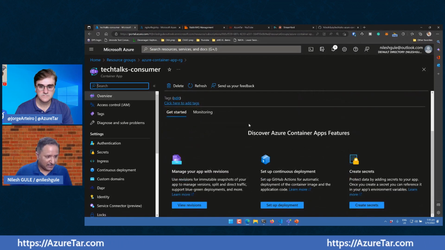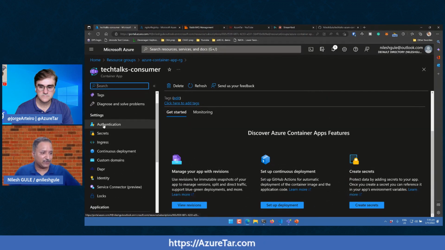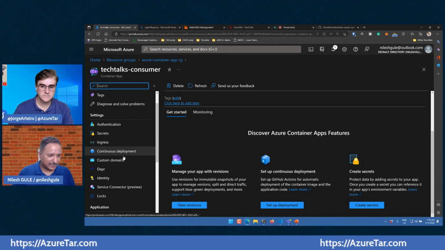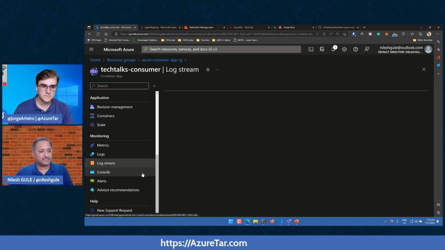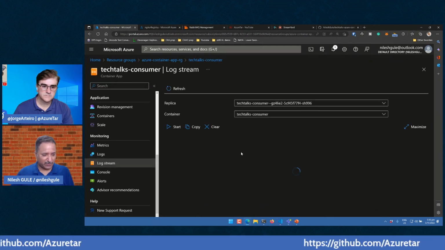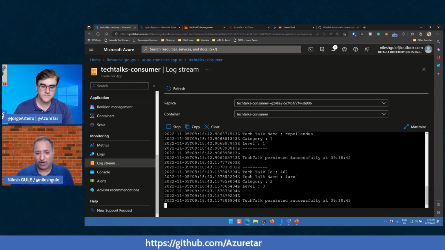And how can we verify that this is running? On the left-hand side of the pane, you can see various other things related to authentication, secrets, ingress, CI/CD pipeline. What I want to show is how we can see the logs related to the consumer. If you remember from the code, every time we pull a message, we log it.